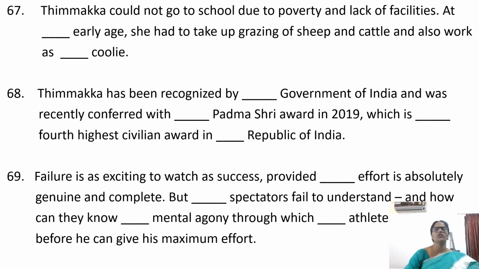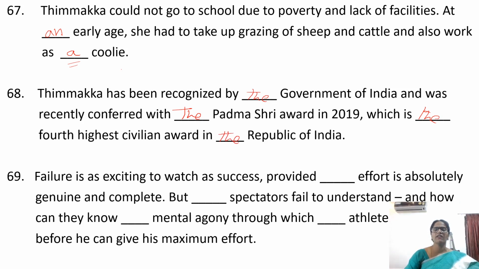Timmaka could not go to school due to poverty and lack of facilities. At an early age, she had to take up grazing of sheep and cattle and also work as a coolie. Timmaka has been recognized by the Government of India and was recently conferred with the Padma Shri Award in 2019, which is the fourth highest civilian award in the Republic of India.